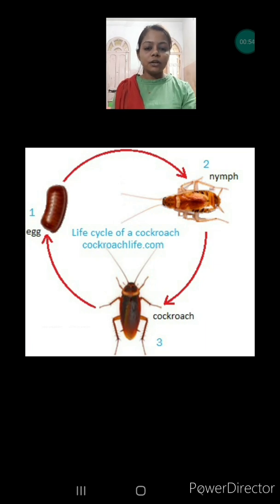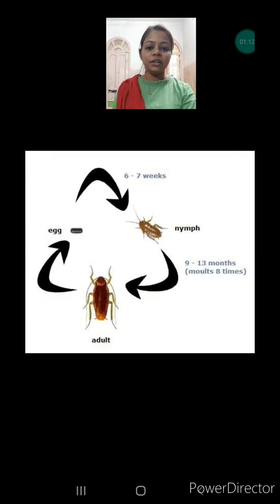The cockroach completes its life cycle in three stages. The first stage is known as the egg, and the second stage is known as the nymph. A nymph is the small baby cockroach which hatches out from the egg. Let's discuss these stages in a detailed way.